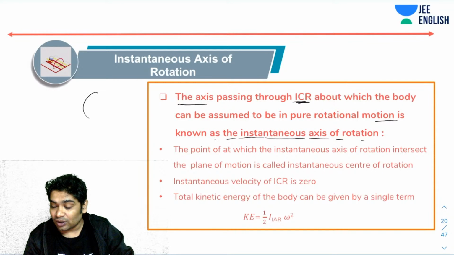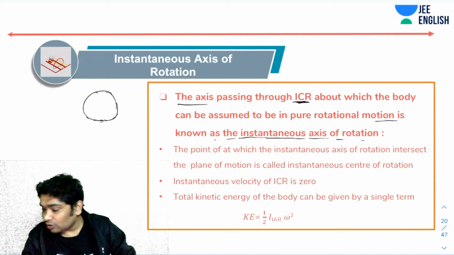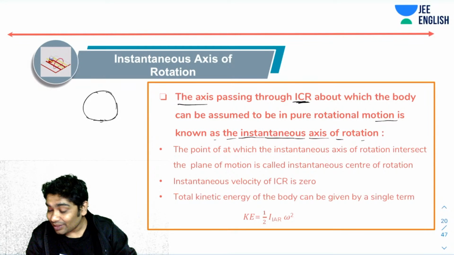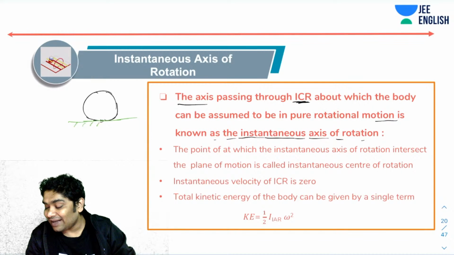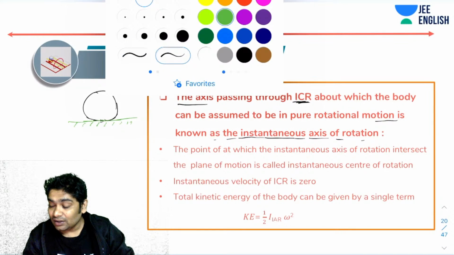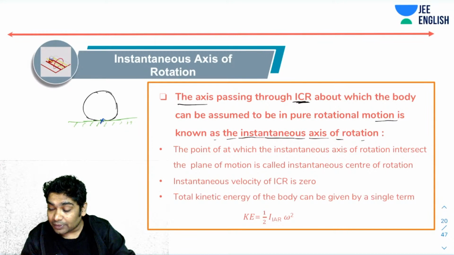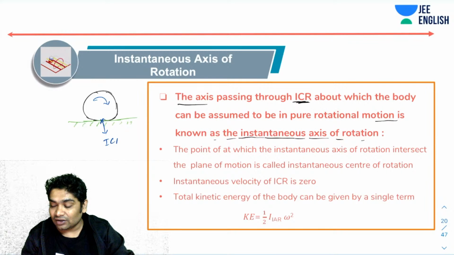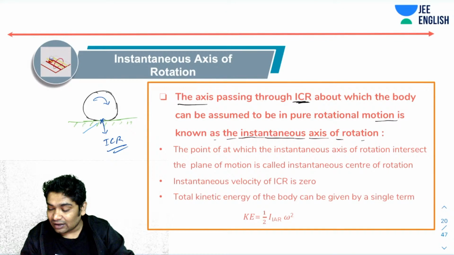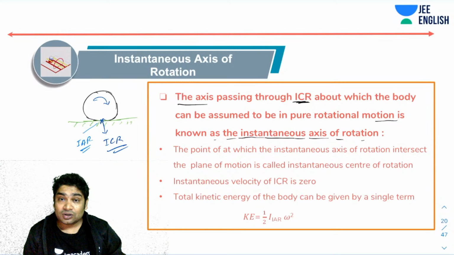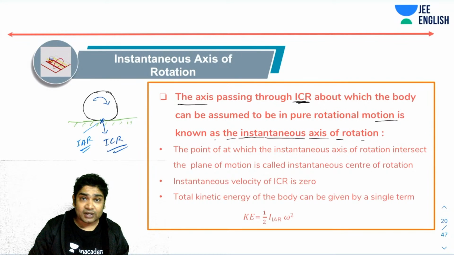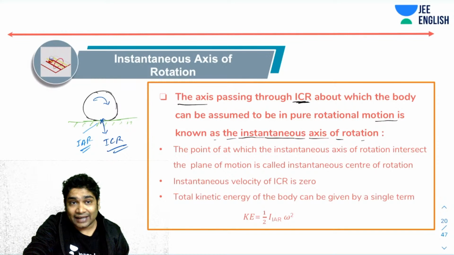You should realize that in pure rolling on ground only, this will act as the instantaneous center of rotation. Because only in that case this point is at rest with the ground frame, the entire body appears to be performing pure rotation about this. So this becomes the ICR, instantaneous center of rotation, and the axis passing through this is called the IAR, instantaneous axis of rotation. So any pure rolling can be seen as an instantaneous pure rotation about the ICR and along the IAR.